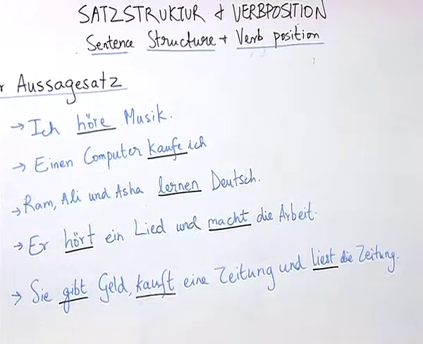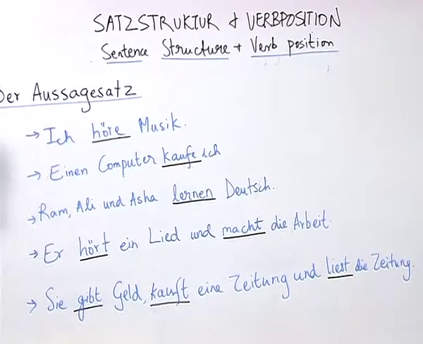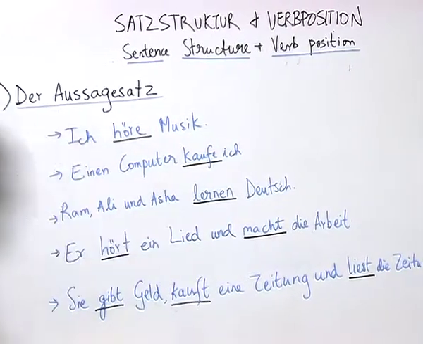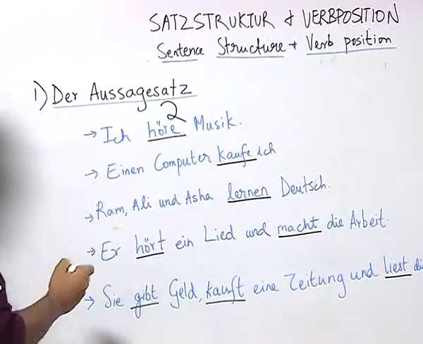Well, that is not the case. In German, all the sentences have the verb at position number 2.